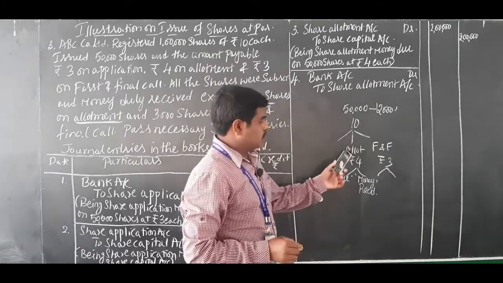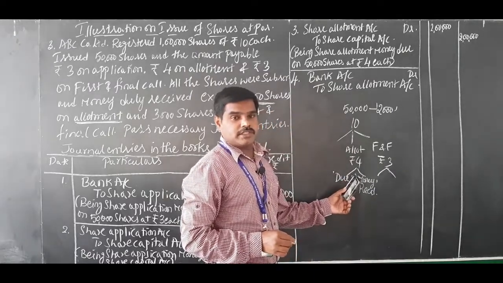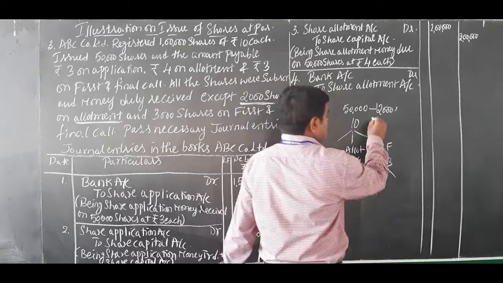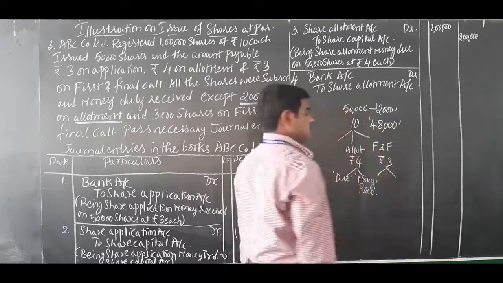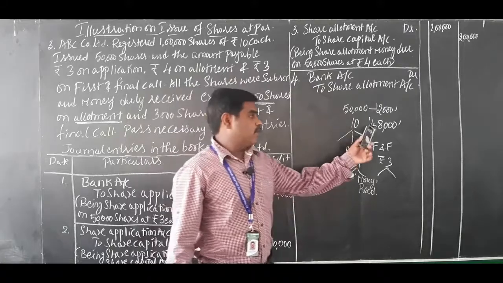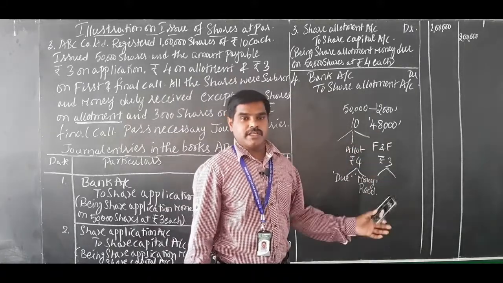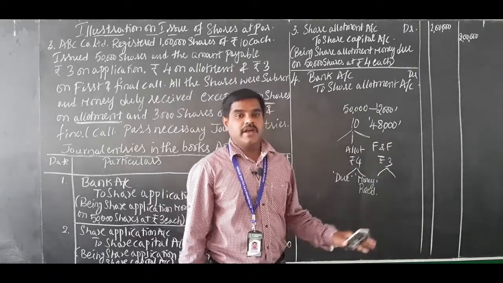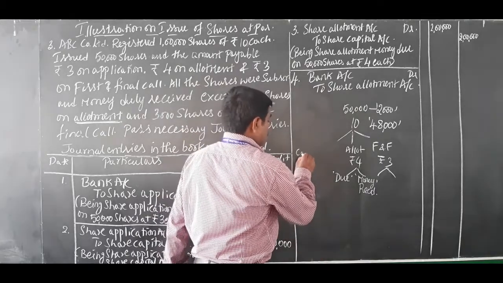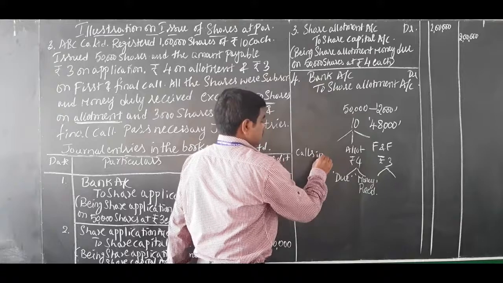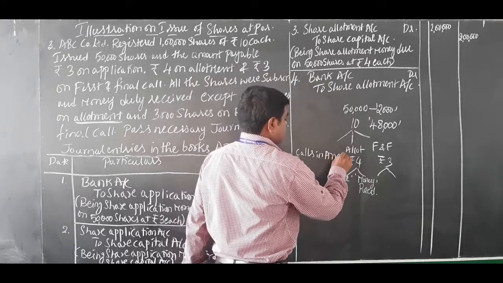Only 48,000 shares' money is received on allotment. The remaining 2,000 shares' money is not received. That is what we call calls in arrears.